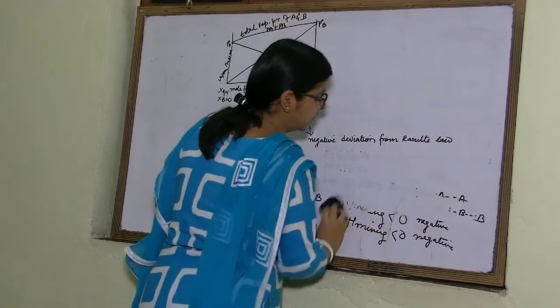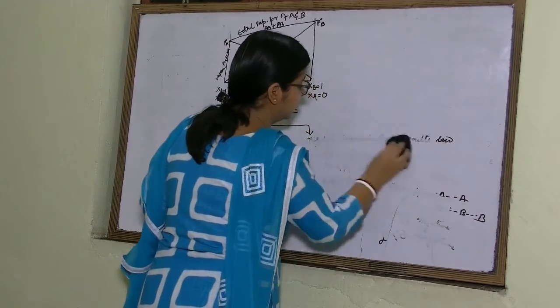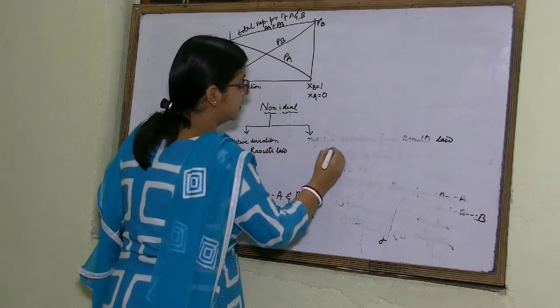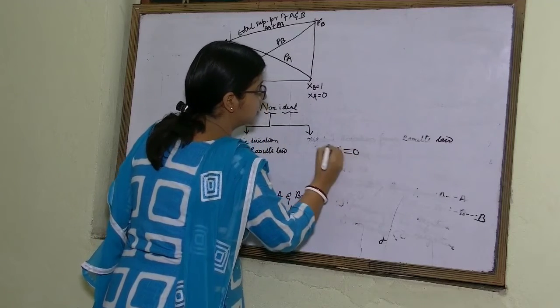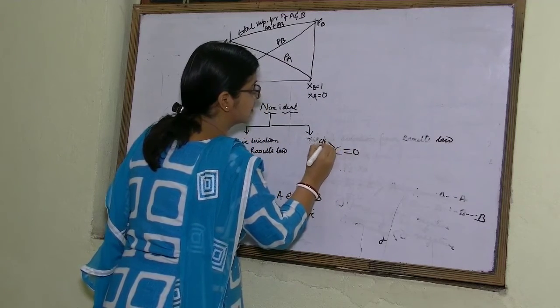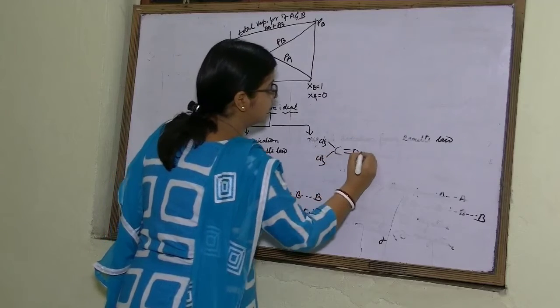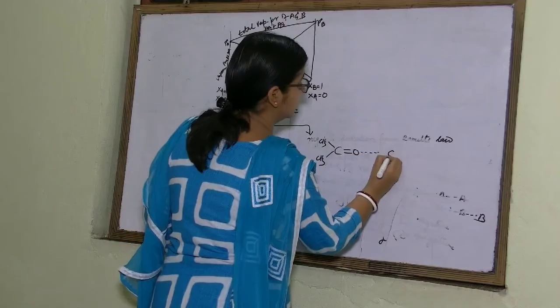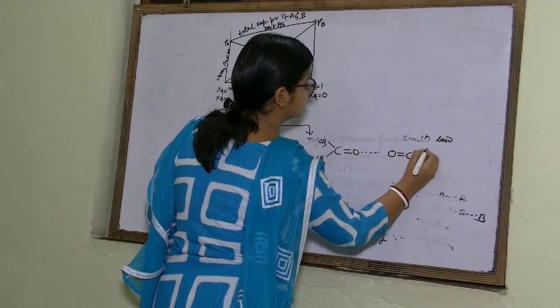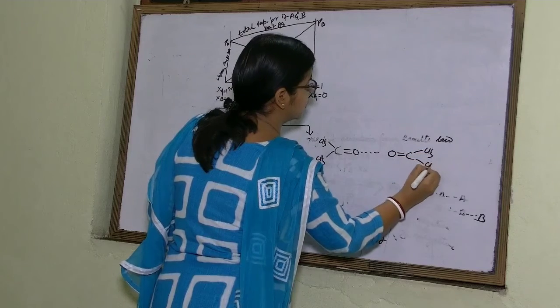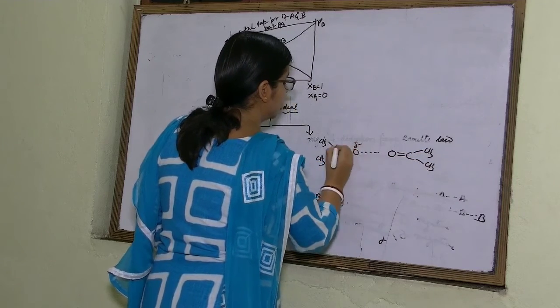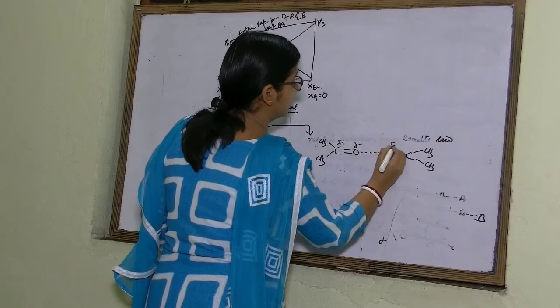Then in acetone, what is the force of attraction? That is dipole-dipole.